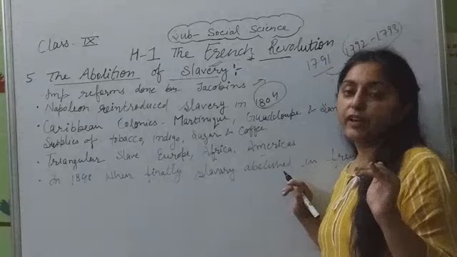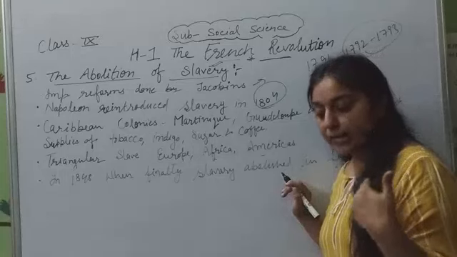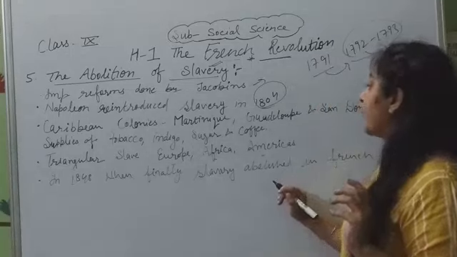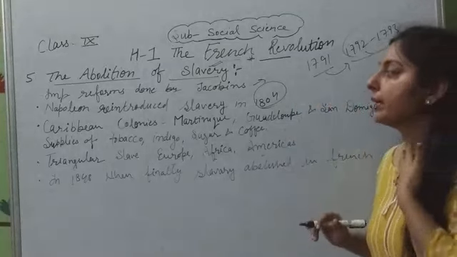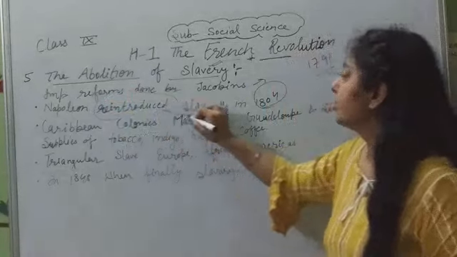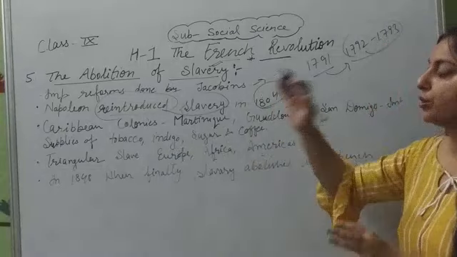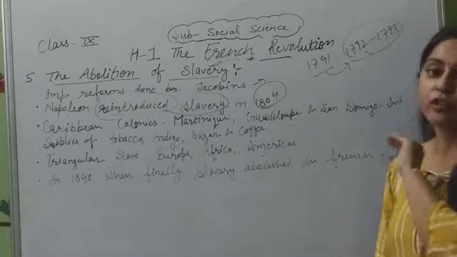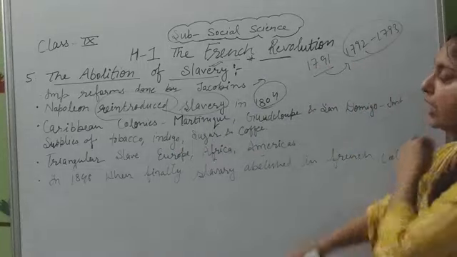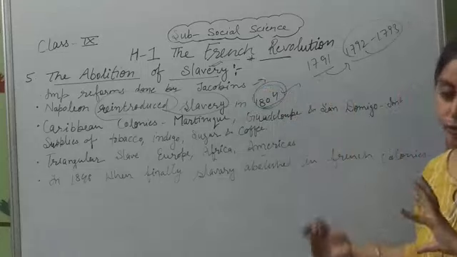Between the two legislatures, Napoleon benefited and became the head of the French, and after that he reintroduced the slavery system. This is important for your MCQ, very short questions and filling the blanks: who introduced the slavery system in French? Napoleon, in 1804.